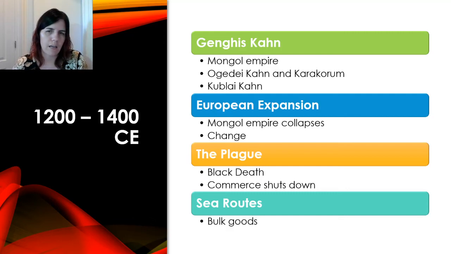And then also at this time, sea routes became really popular, and they started eclipsing the Silk Road land routes because they reduced the friction of distance for goods to travel. And it was also easier to ship bulk goods overseas than it was to take them overland. And so things like tea and porcelain, things they wanted to ship a lot of, it was easier and a lot quicker to ship overseas. And then porcelain became a bigger export than silk from China.